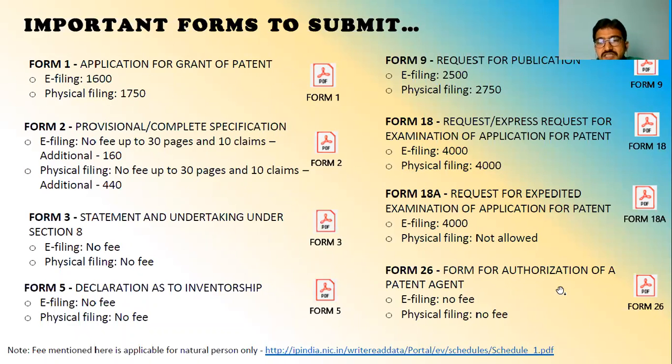And Form 26 is there if you are filing through a patent agent, a third party, an advocate, an attorney, or any lawyer. In that case, my lawyer, my attorney, or my advocate is submitting my patent on my behalf. So there is Form 26. There is no fee for that one. Only on a 100 rupees bond paper, or a 10 rupees bond paper, you have to submit it, and they submit it on your behalf.